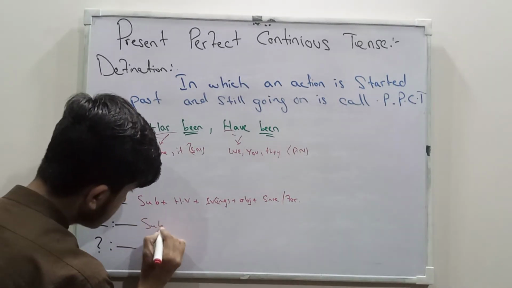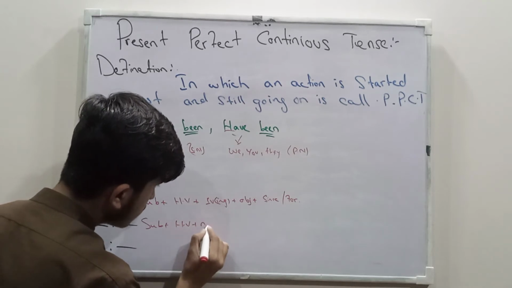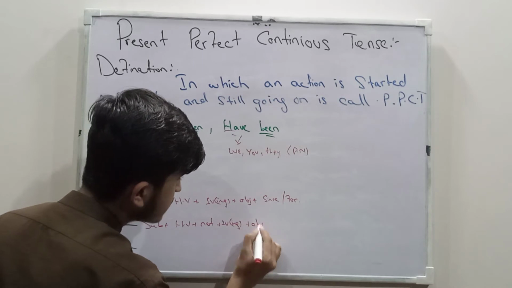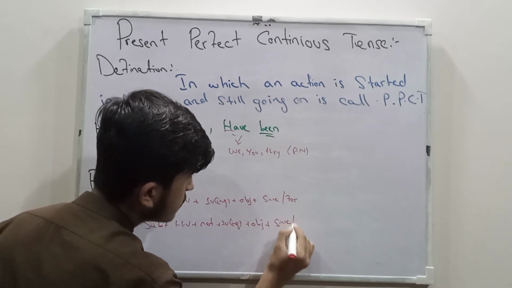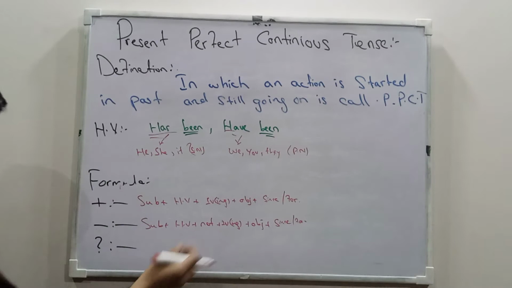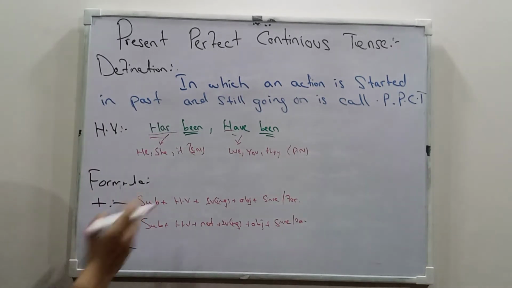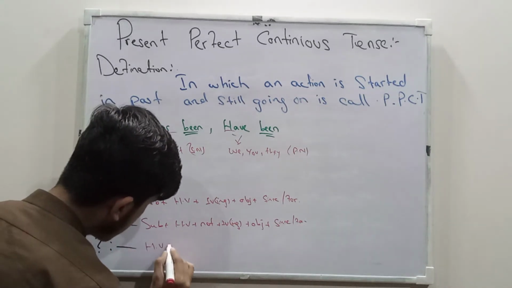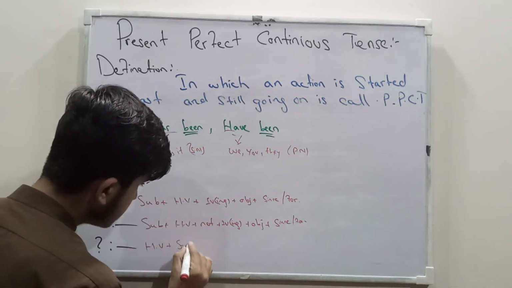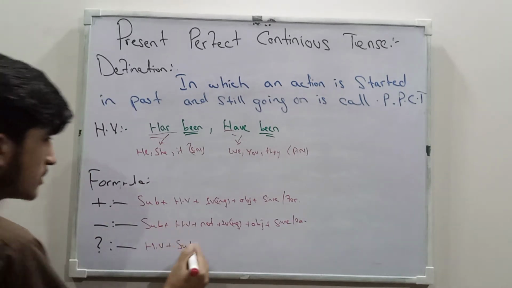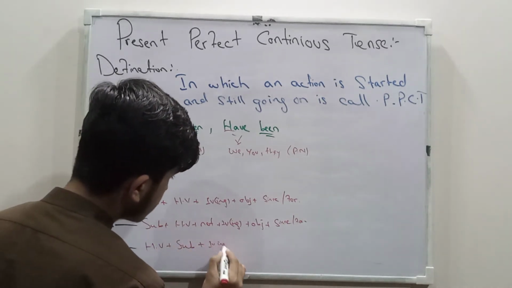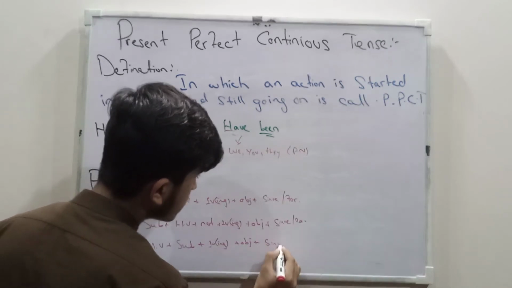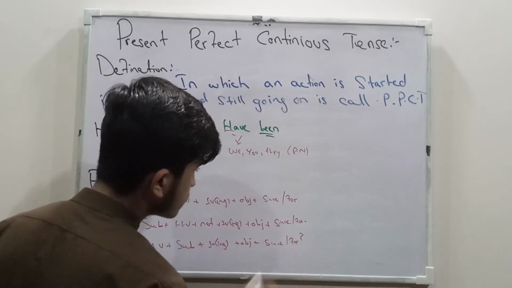In negative, subject plus helping verb plus not plus first form verb with ing plus object plus since or for. Means we will just add not between helping verb and first form of verb with ing. And the interrogative will be: helping verb will move to first and subject will move to second. Means helping verb will move to start. Helping verb plus subject plus first form of verb with ing plus object plus since or for, if you want to mention, and plus question mark.